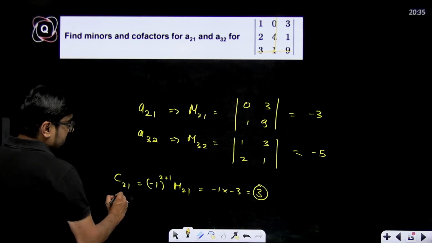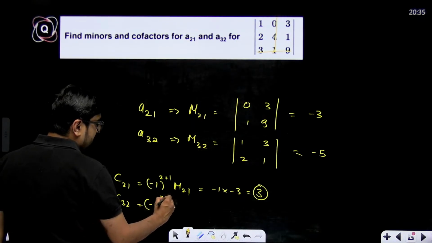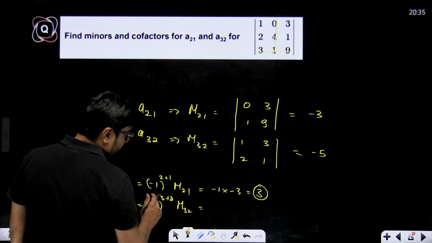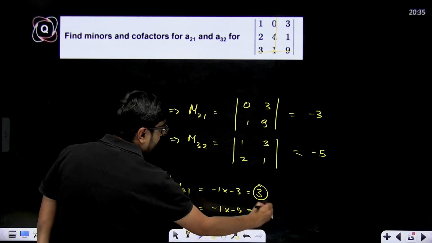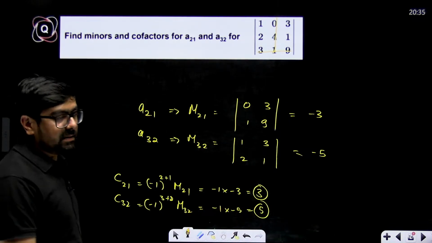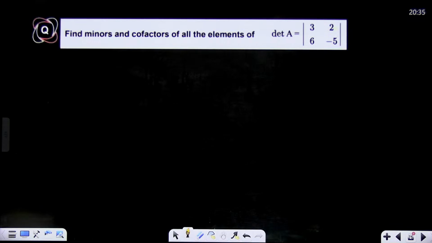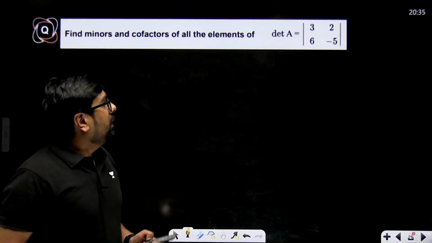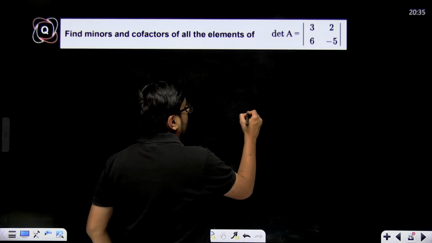And similarly, C32 will be minus 1 to the power of 3 plus 2 multiplied with M32, which is minus 1 to the power 5, which is minus 1, multiplied with minus 5, that means 5. This is how you can find the minors and cofactors of all the elements of determinant of A. So simply for 3, now look at the positions.